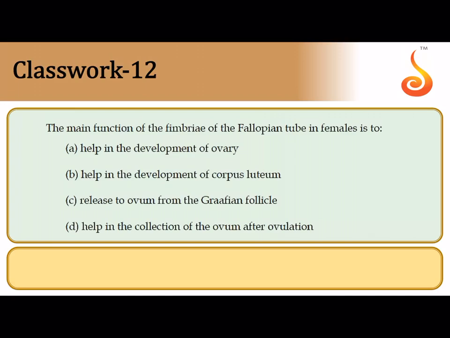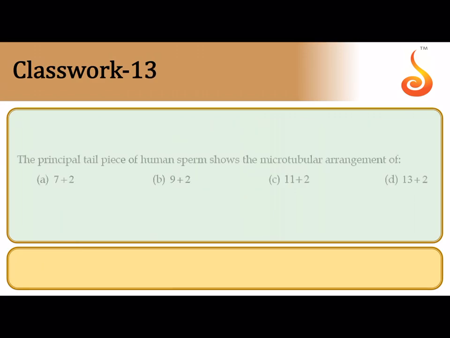The 12th question says the main function of fimbriae. Now fimbriae are finger-like projections which are present along the free margins of the first part of the fallopian tube, which is referred to as the infundibulum. What is the job of the fimbriae? It is to pick up the egg that is released by the ovary during ovulation. So the correct answer is the last option. It helps in collection of the ovum after ovulation.